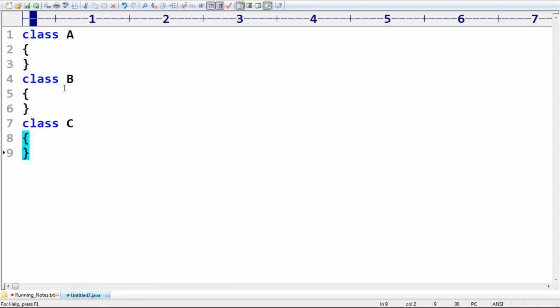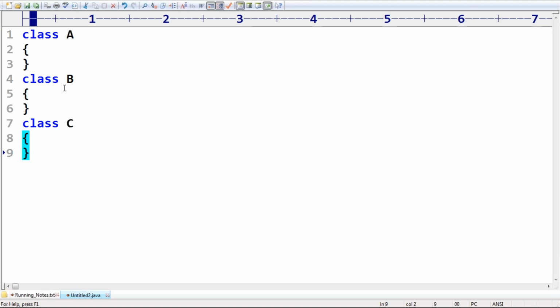Now which name do I have to use for this program? Very important, friends. Can I use A.java, B.java, C.java, or can I use any name? Can you please confirm which name I have to use? We can use any name for this Java program, no problem at all.